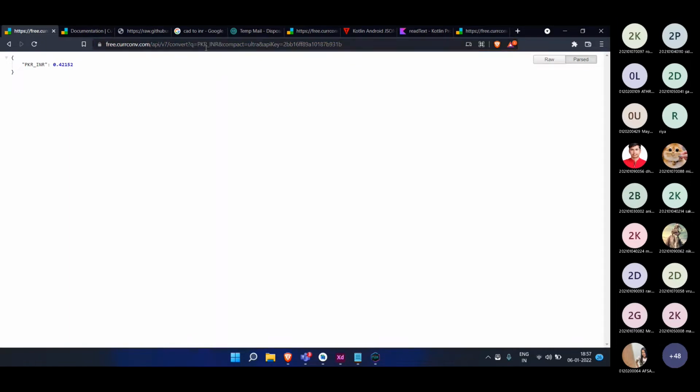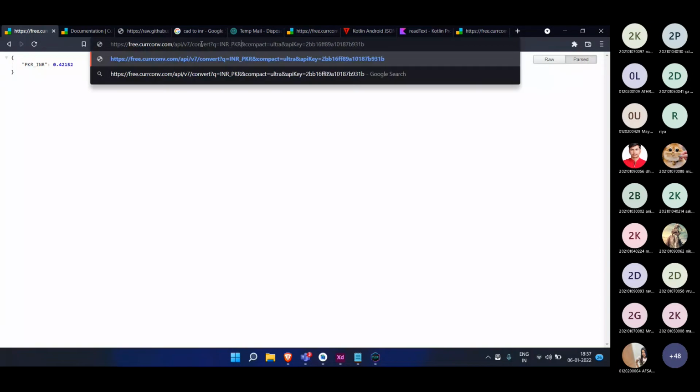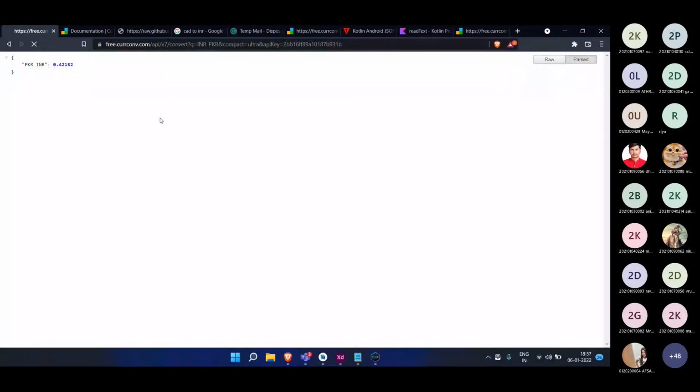INR to PKR. So one Indian rupee is 2.37 Pakistani rupees. So this is the conversion, and you can use this to add a dynamic nature to our app.